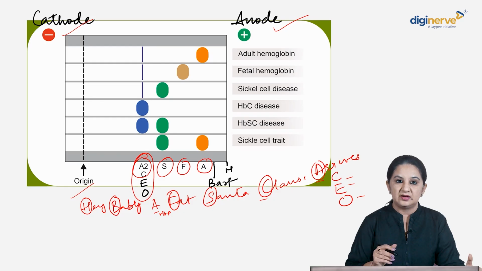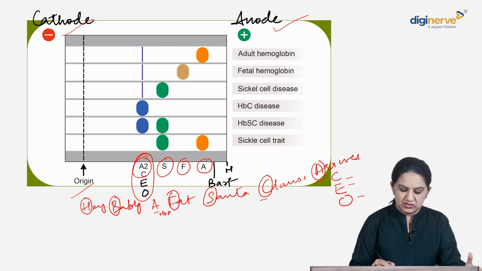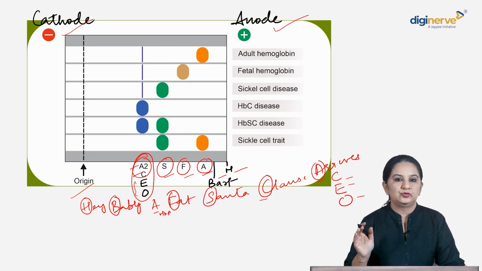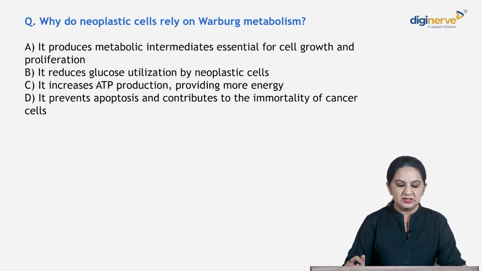So, hey baby, a fat Santa Claus arrives at the CEO. I hope it is clear. Just remember, anode to cathode. Okay, let's move on to the next question.